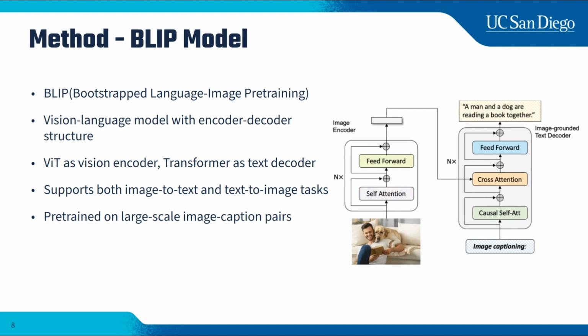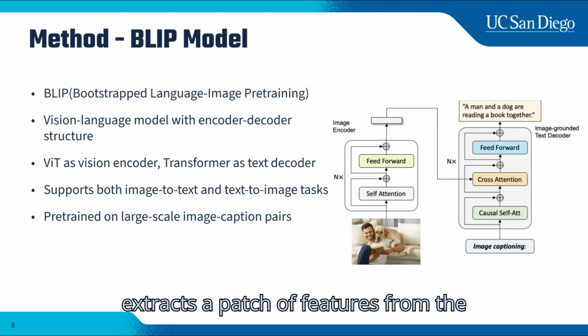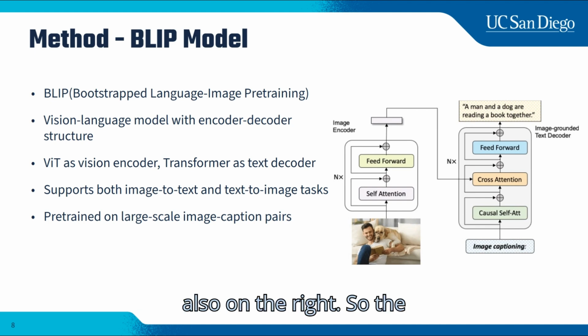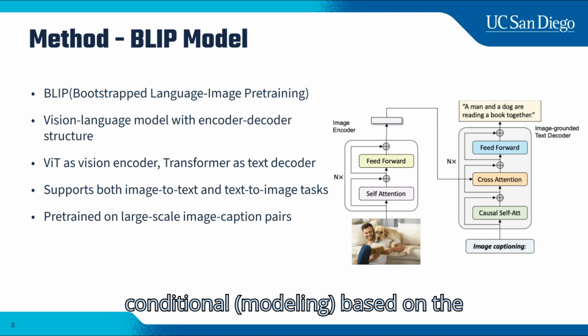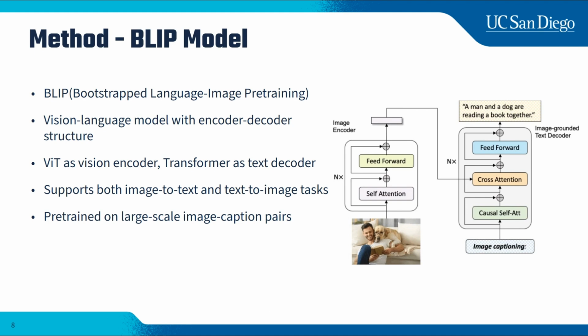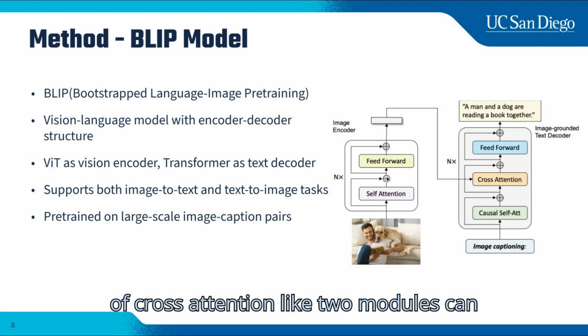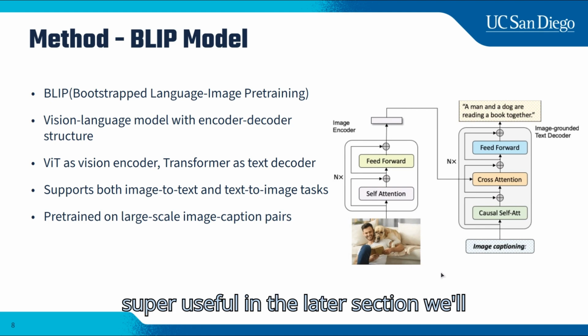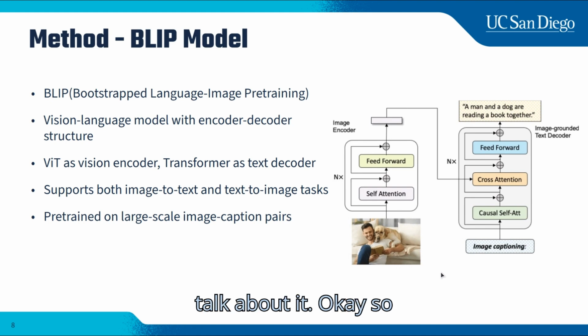The vision encoder, as you can see here, extracts patch level features from the image, and then the text decoder, also on the right, outputs text conditioned on the image through cross attention. Through the cross attention, the two models can talk with each other, and it'll be super useful in a later section, which we'll talk about.